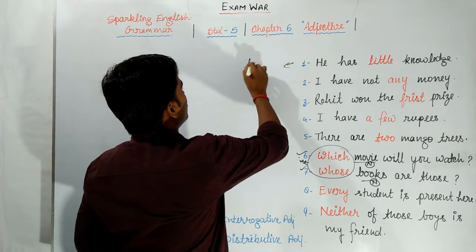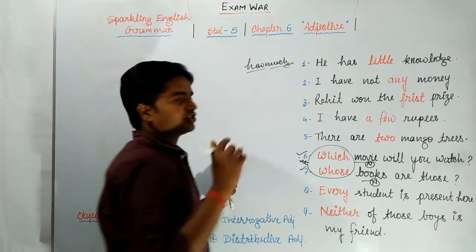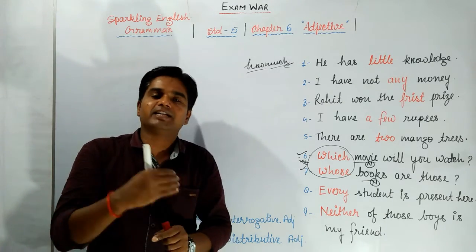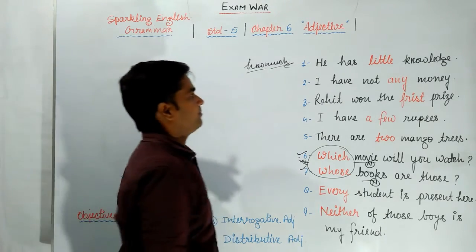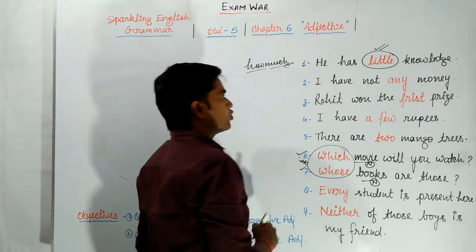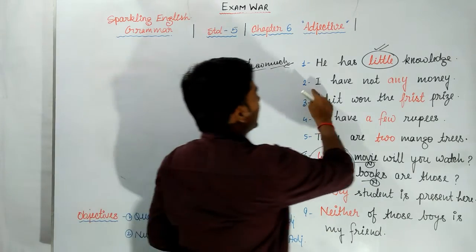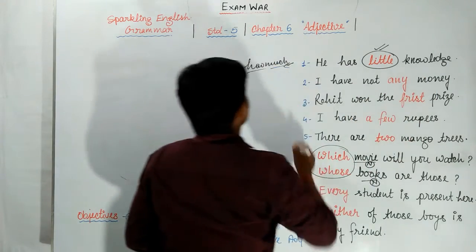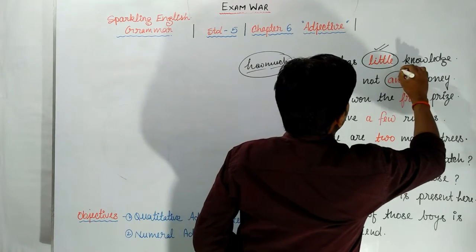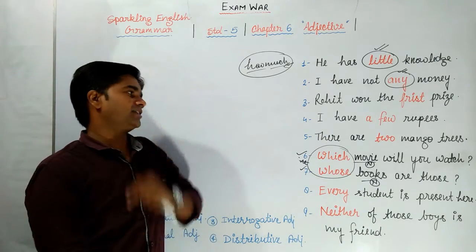How much is the question of quantitative adjectives. It means we will get a quantitative adjective in the answer to this question. So little is a quantitative adjective, or adjective of quantity. I have not any money. How much money? Any money. So dear students, this is also an adjective of quantity or quantitative adjective.